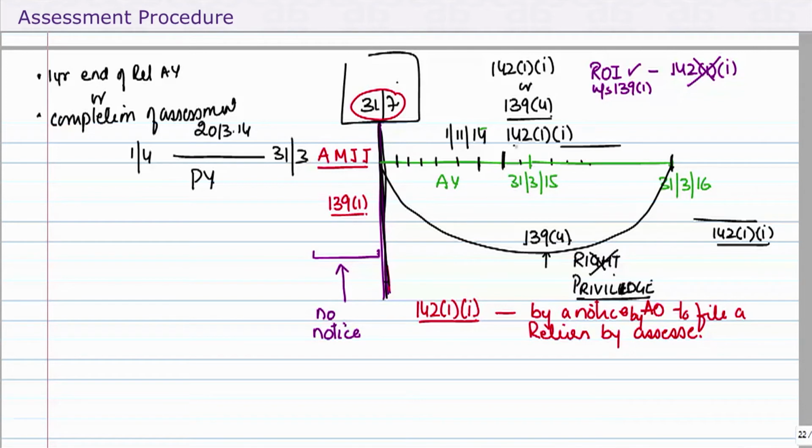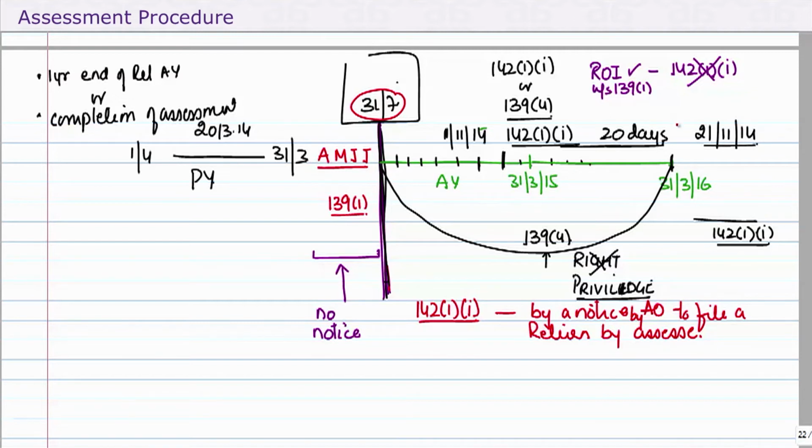142.11. Now the notice gives me 20 days to file a return. The day of service of notice will be excluded, so the first day we exclude. We have 20 days to file a return. That makes it 21st of November 2014.